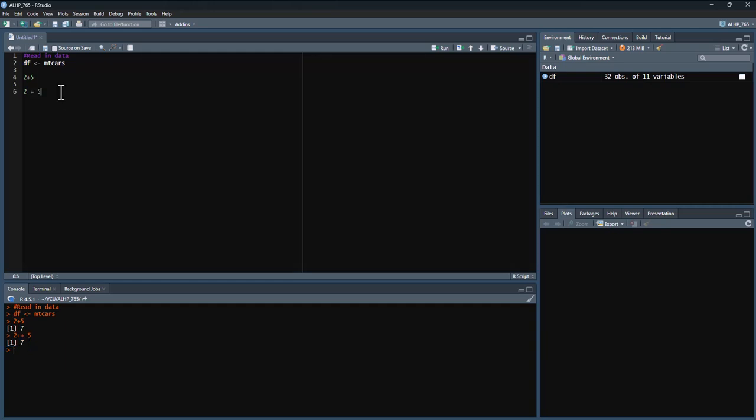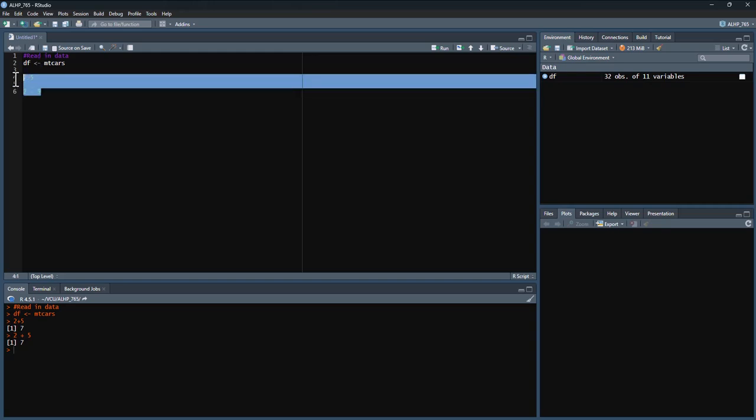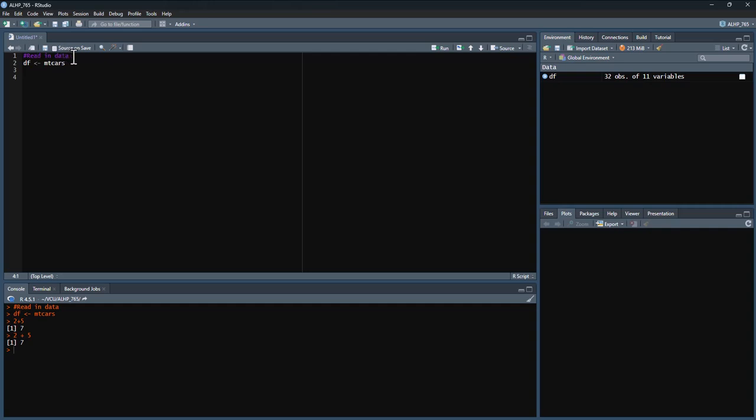So spacing, not important. Capitalization, crucial. Spelling, also crucial. As you go along, you'll notice I always try to use a comment to talk to the humans, and then I use my code to talk to R.